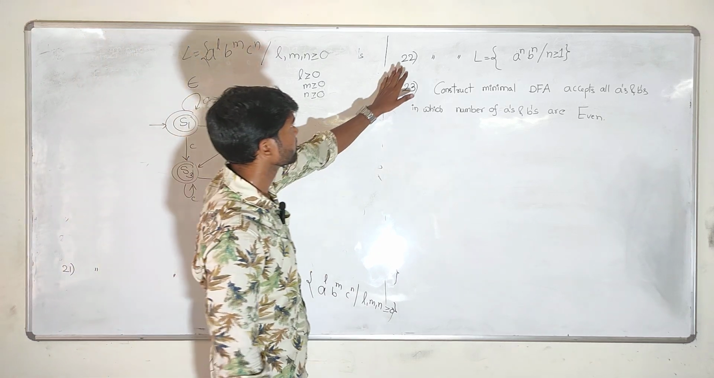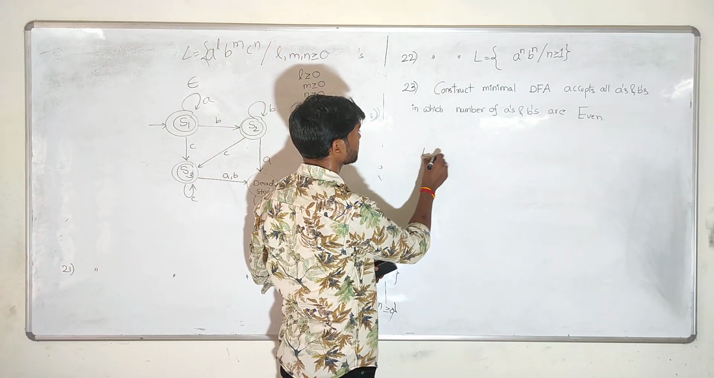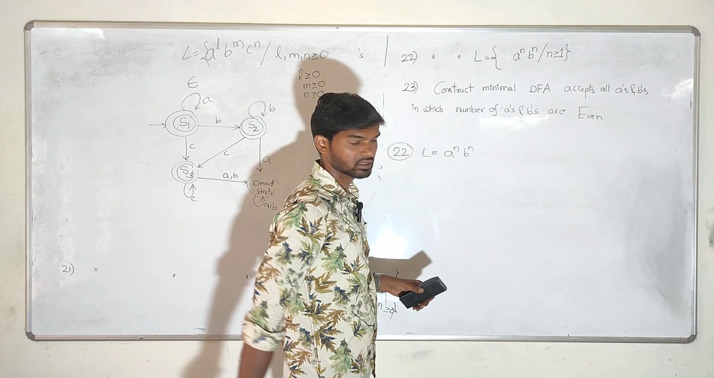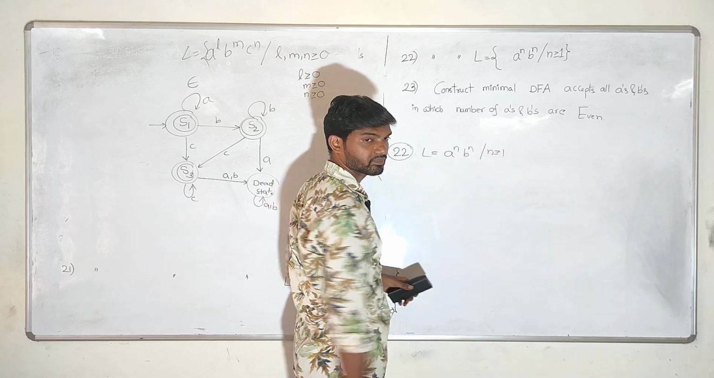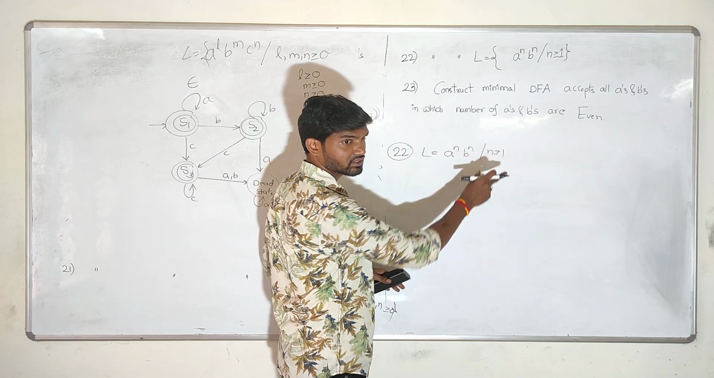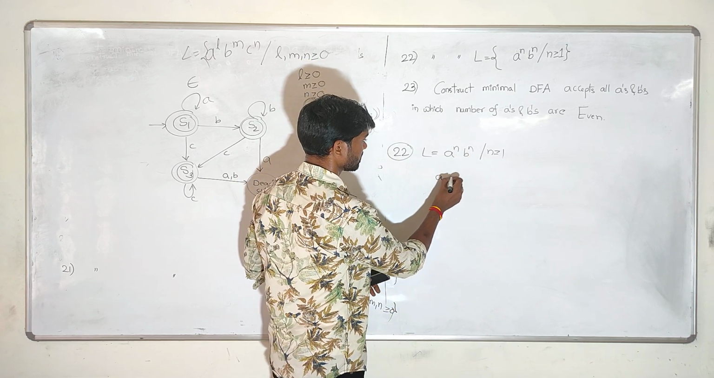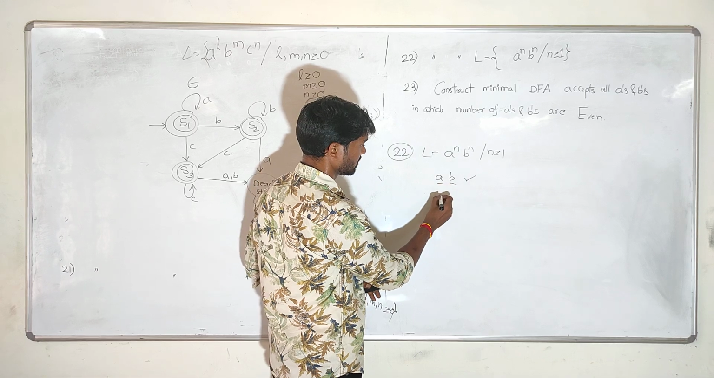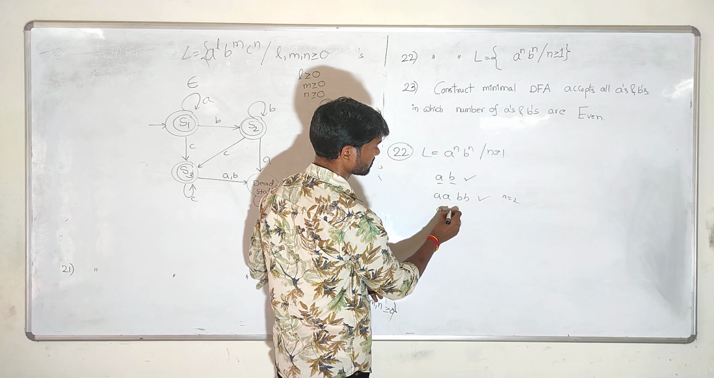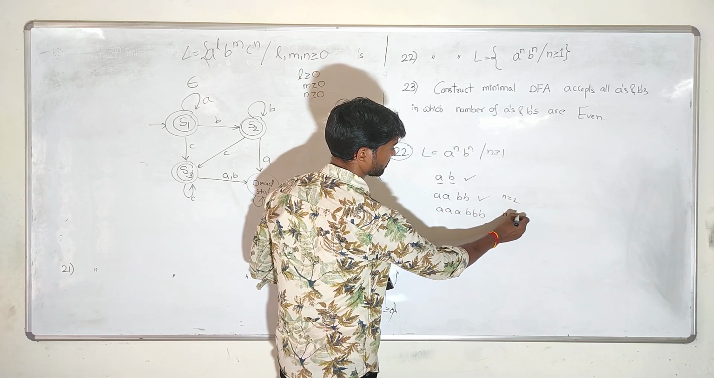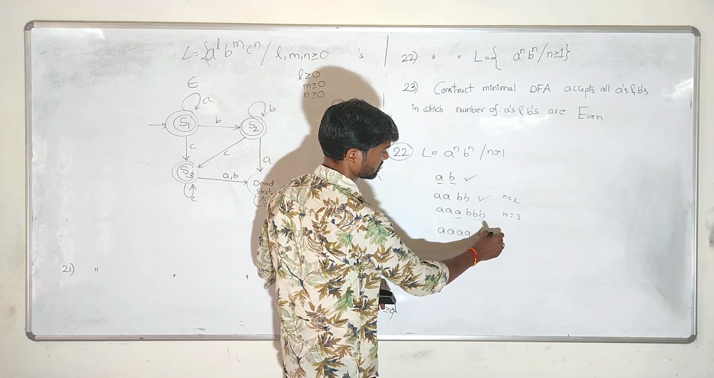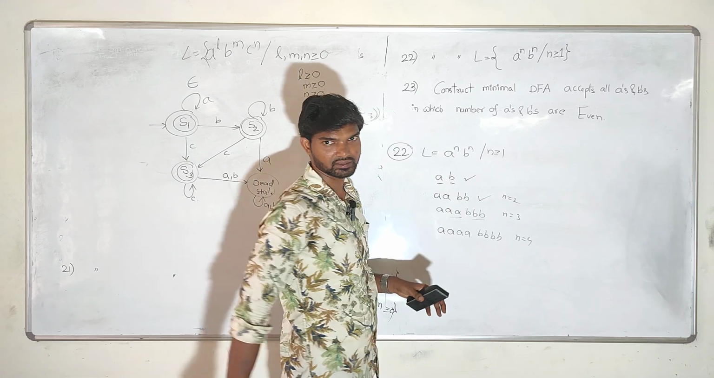Now coming to the 22nd question, the given language is L equal to A power N, B power N, where N should be greater than or equal to 1. You can form strings where the number of A's should be equal to the number of B's. This is valid: one A, one B. Double A, double B is also valid for N equal to 2. For N equal to 3, triple A, triple B is valid. And 4 A's, 4 B's for N equal to 4 is valid.